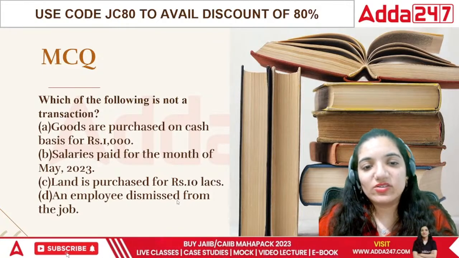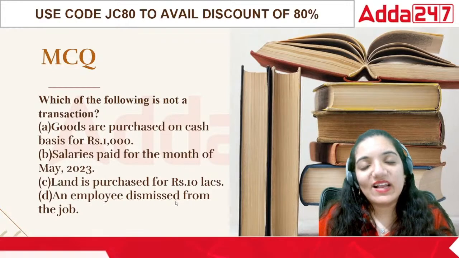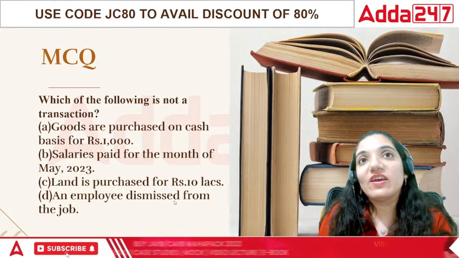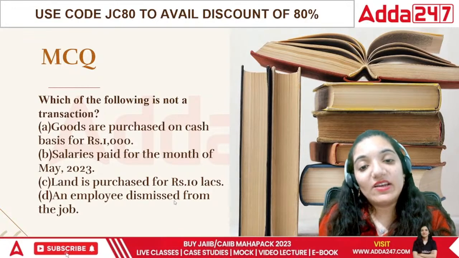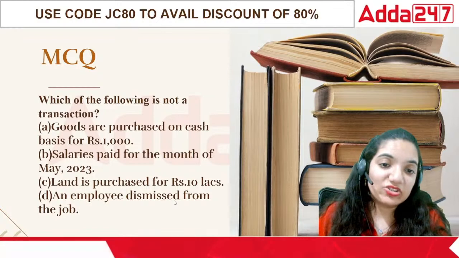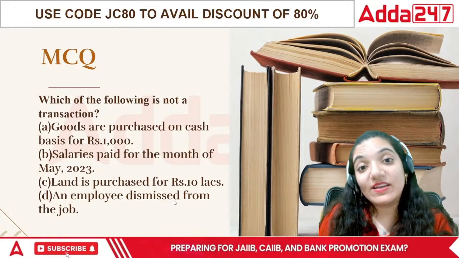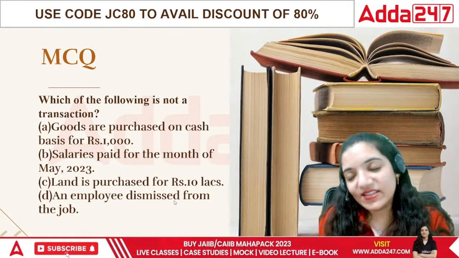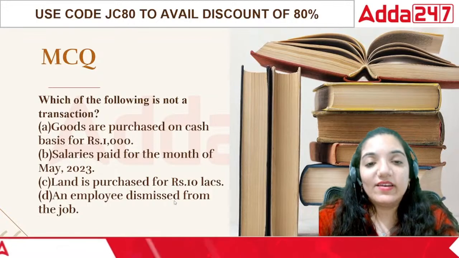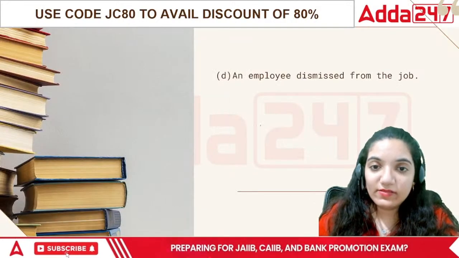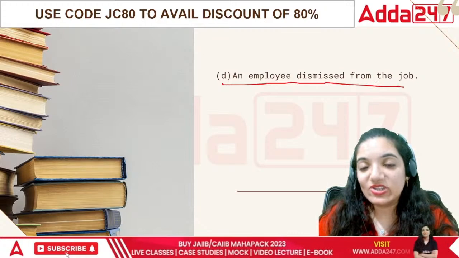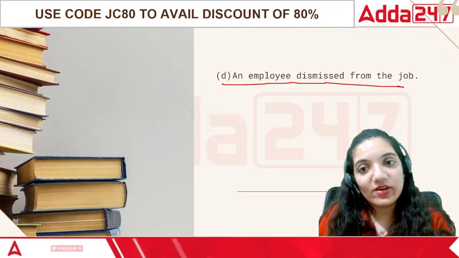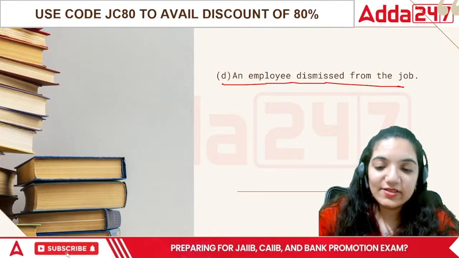See, the first one is a transaction. You are purchasing goods for cash, done. Salary is not paid, that means it's outstanding. Again, a transaction. Transaction means where something is happening in the business. Land is purchased for rupees 10 lakh, again a transaction. An employee dismissed from the job is something that does not have any financial character. Since it lacks the financial character, this will be treated as a non-financial thing. So it's not a transaction. It's just the basic knowledge that the person who was working for us is not working for us anymore. Right?